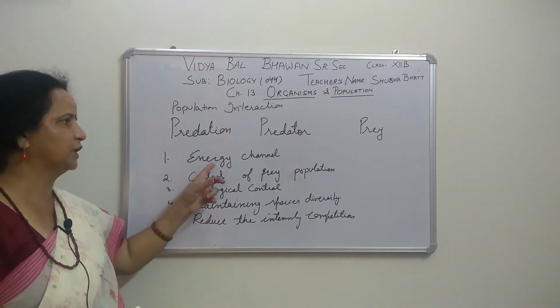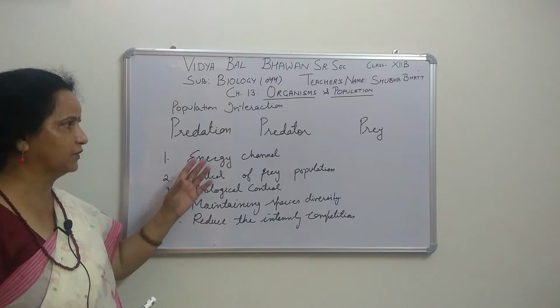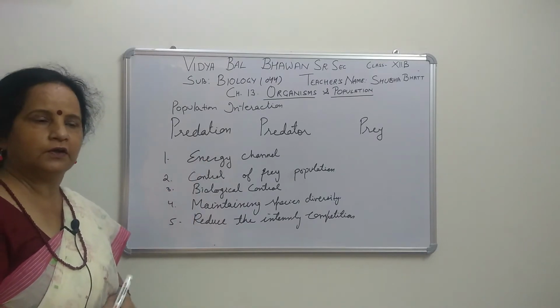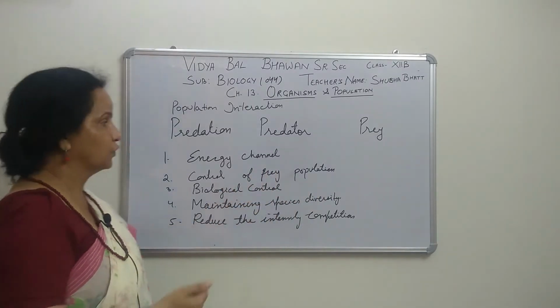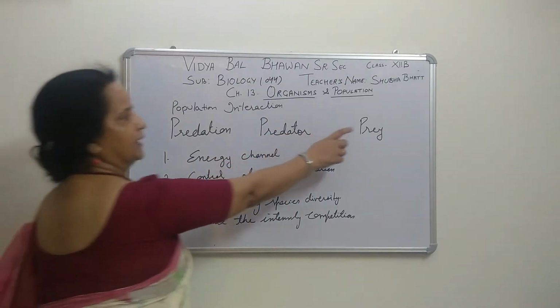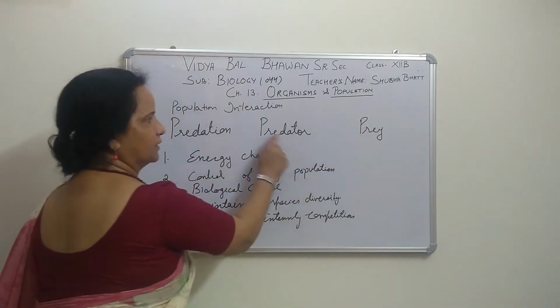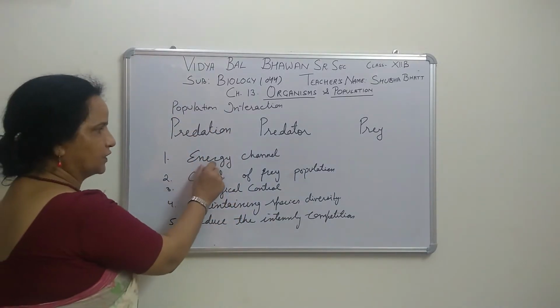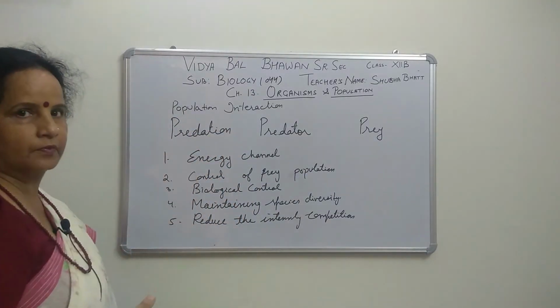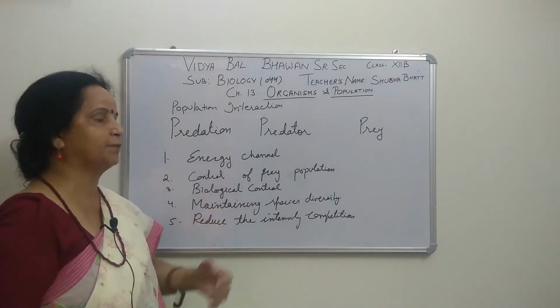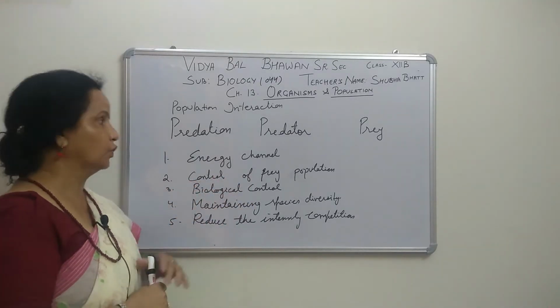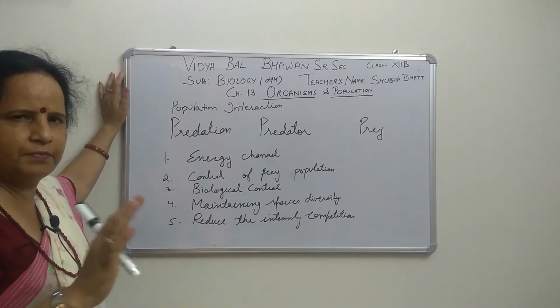First one, we come to the energy channel. I told you about the flow of energy, the transfer of energy from one trophic level to another. By eating the prey, the energy is now coming to the predator, right? So that is the starting of it. They are conduits of energy. Second one: how they control the prey population. How? Suppose we give a simple example.